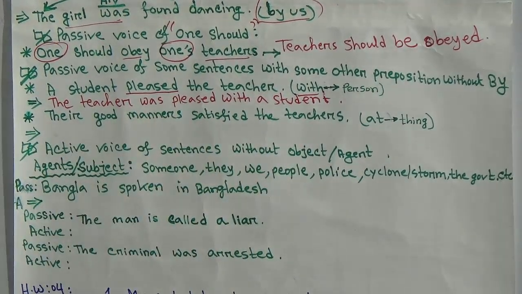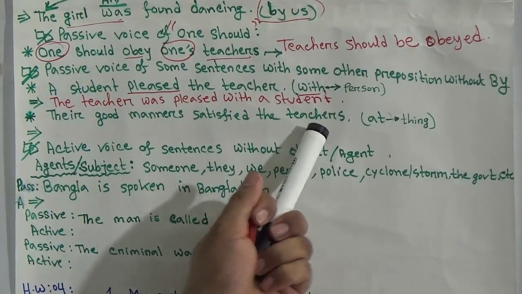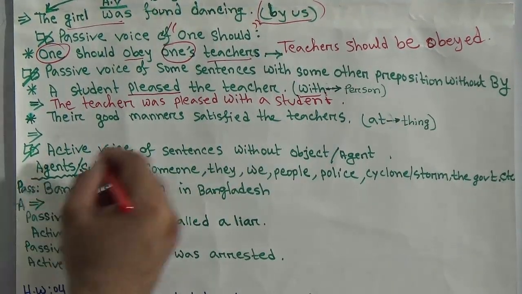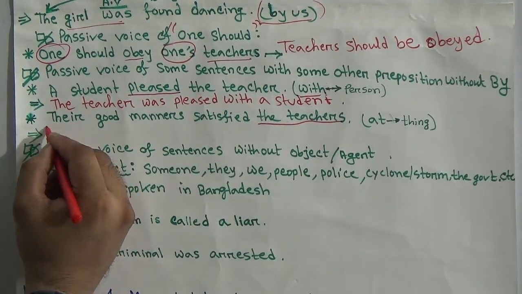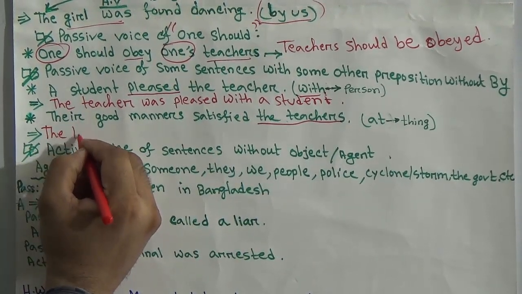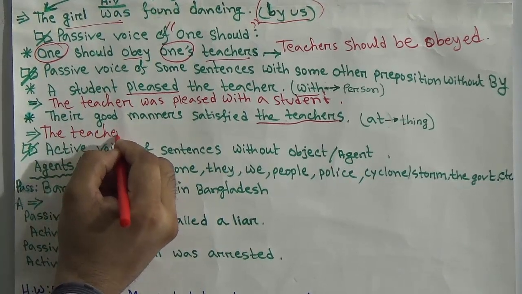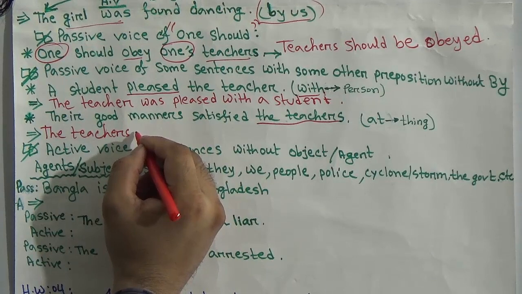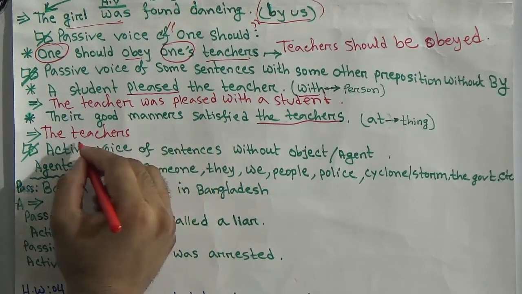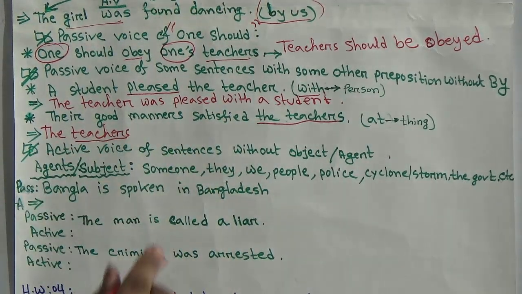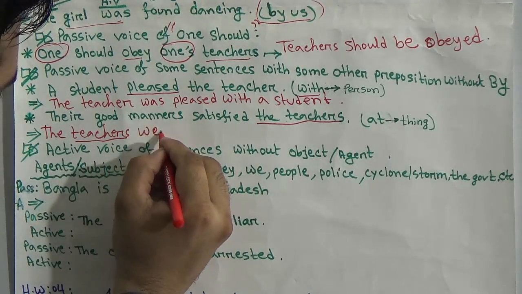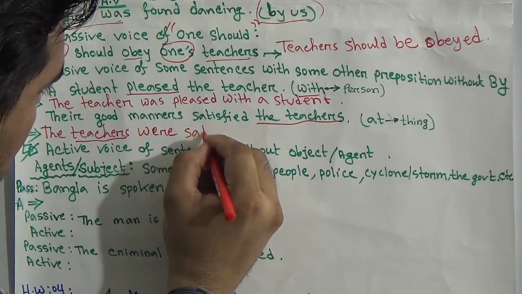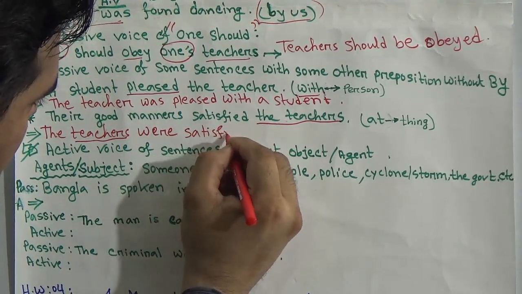Next one, their good manners satisfied the teachers. Write first the object as your subject. The teachers, then write the auxiliary verb according to tense, number and person. As your subject is in plural form, we can't use was, we have to write here were. The teachers were satisfied, the verb is in past participle form.